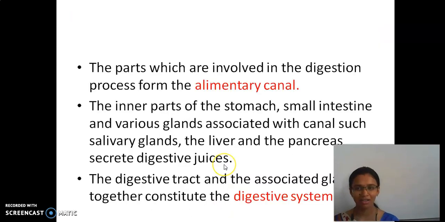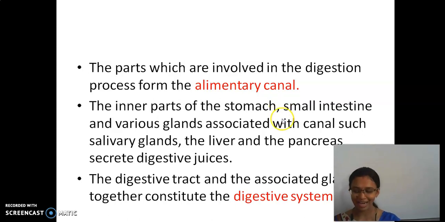Now we will see that various parts are involved in the digestion process. The parts involved in the digestion process are called the alimentary canal. The stomach and small intestine are part of it, and various glands are associated with it.